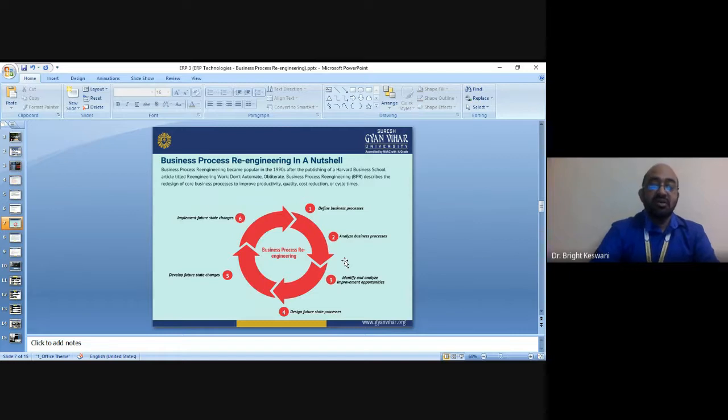The definition of reengineering is loaded with a number of important concepts, and understanding them is necessary for successful reengineering of business. Fundamental rethinking means what? As the definition said, re-engineering is a fundamental rethinking and radical redesigning of business processes. So we will discuss first what fundamental rethinking is.